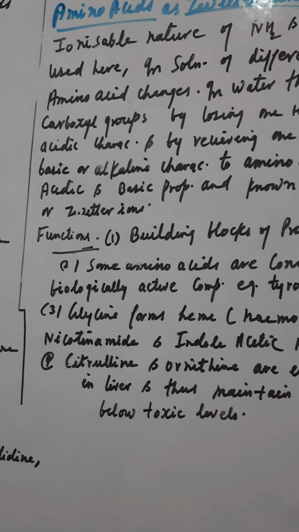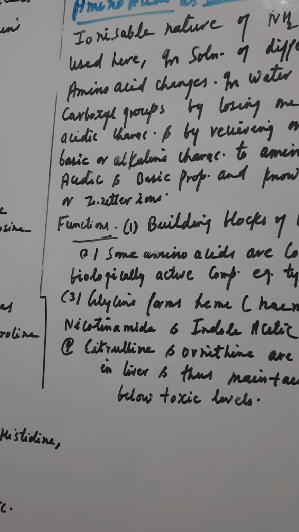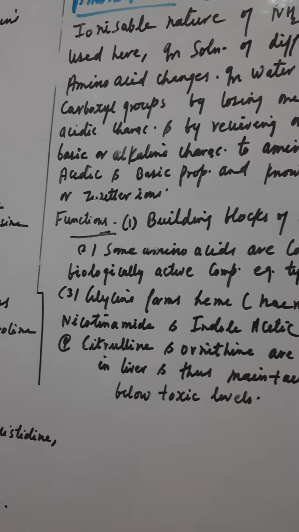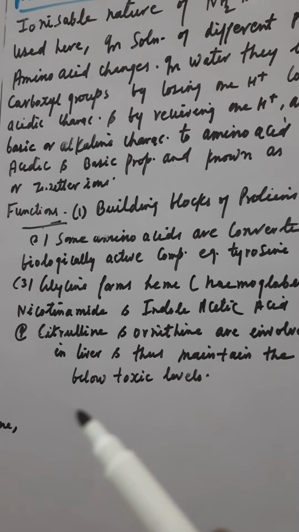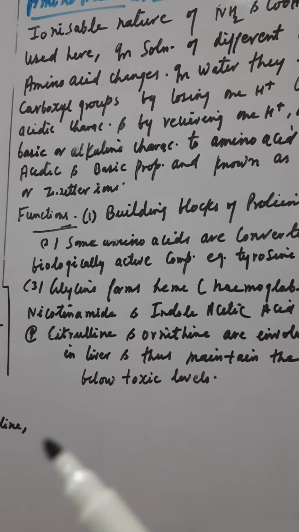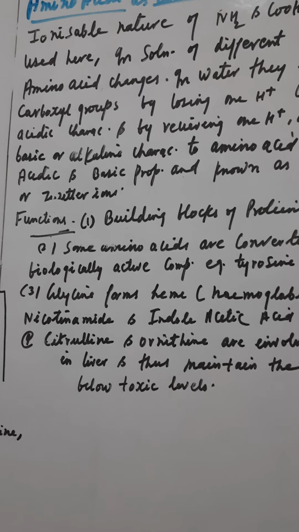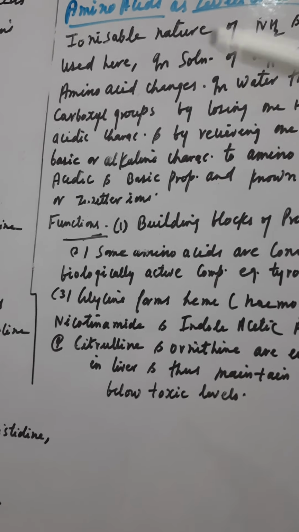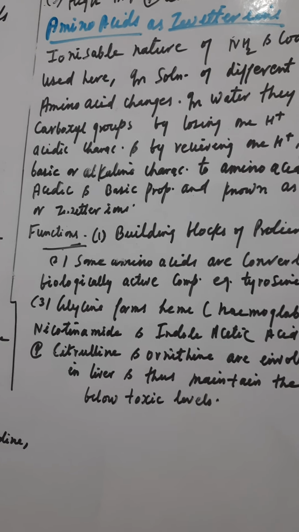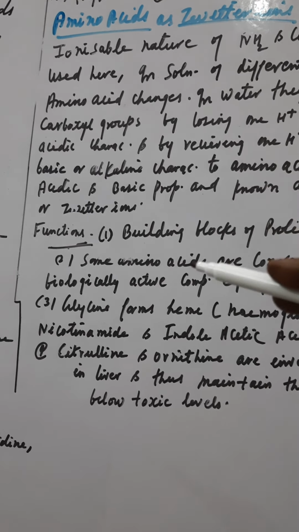Again I am repeating, amino acid has the property to act like a zwitterion, and in water they ionize into amino and carboxyl group. By losing one H plus, the carboxyl group attributes acidic character, and by receiving one H plus, the amino group attributes basic or alkaline character.